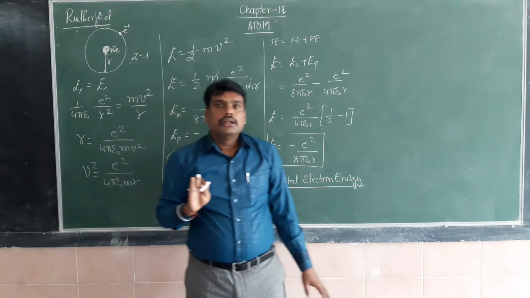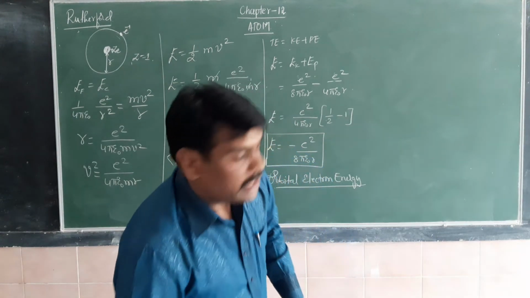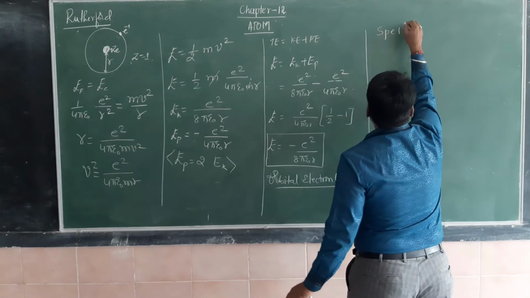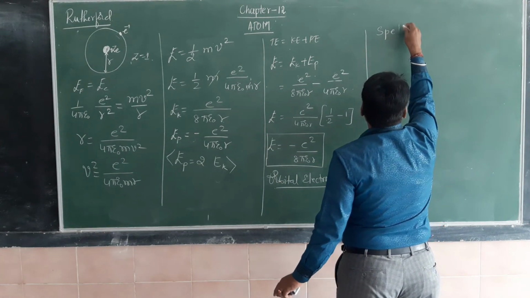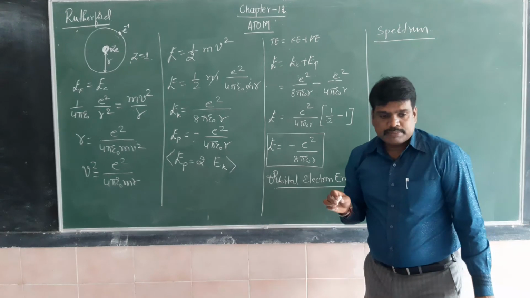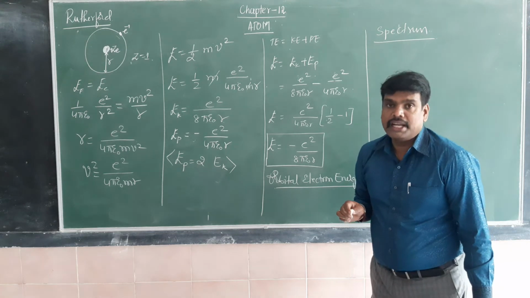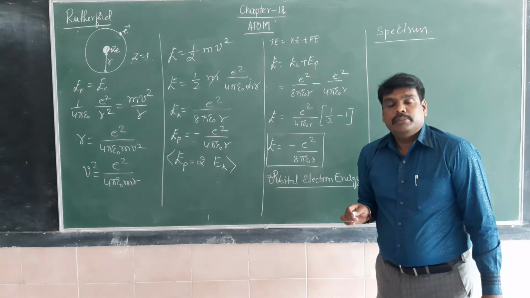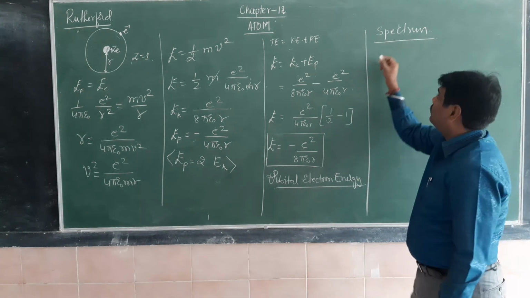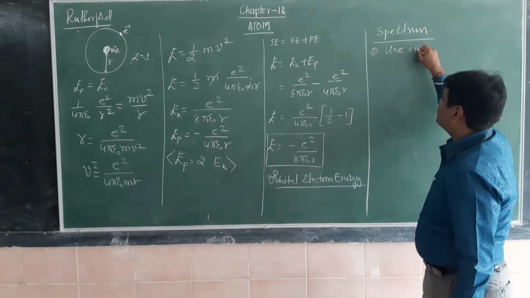That was proved by Bohr's atomic model. Later on I will explain Bohr's atomic model. But before that, I will tell about the spectrum. Spectrum means the band of colors, the band of lines we can see. The arrangement of radiations in order on the basis of wavelength is called spectrum. Here you need to remember two types of emission spectra. First one is line emission spectra.